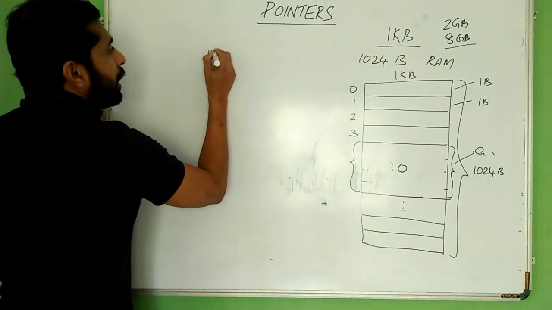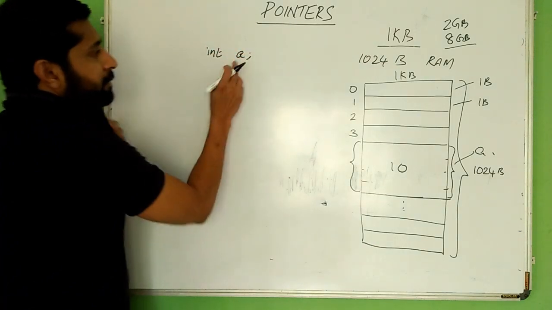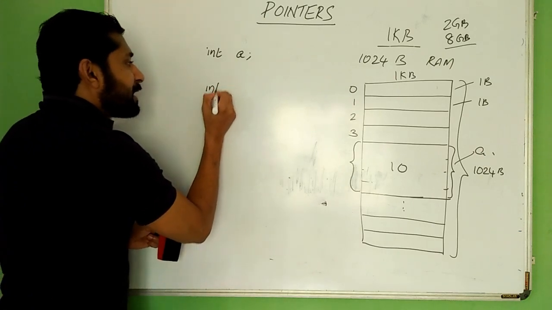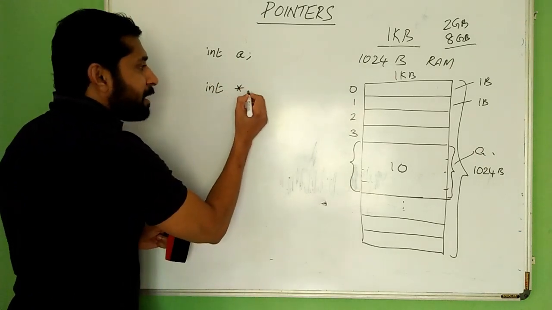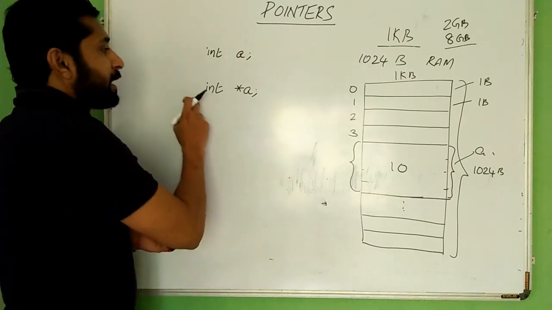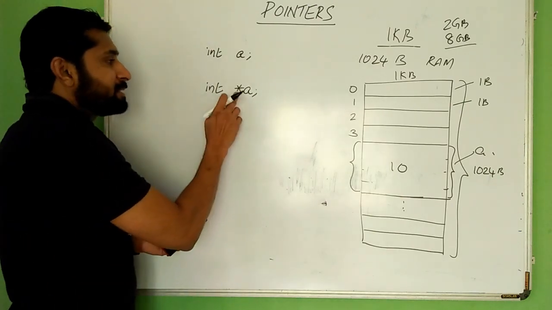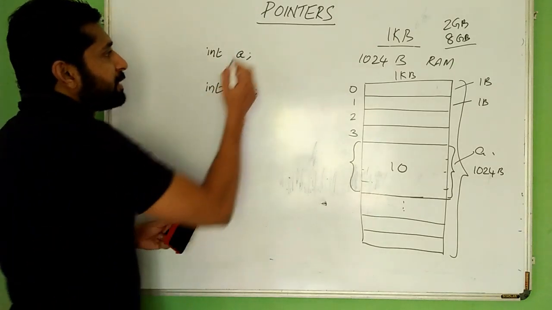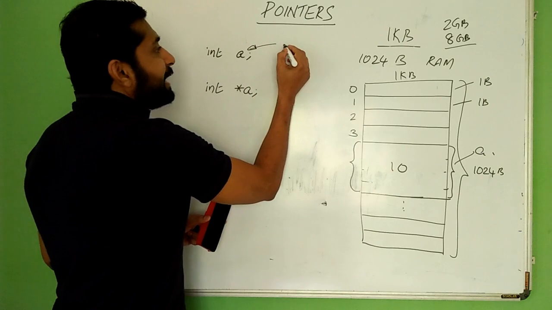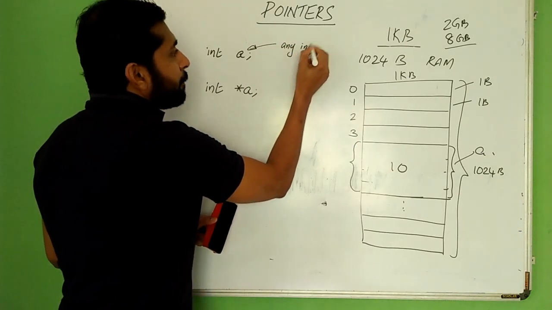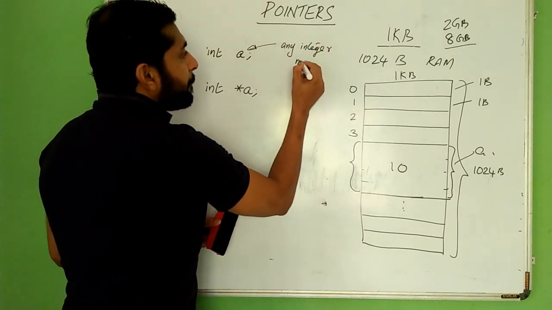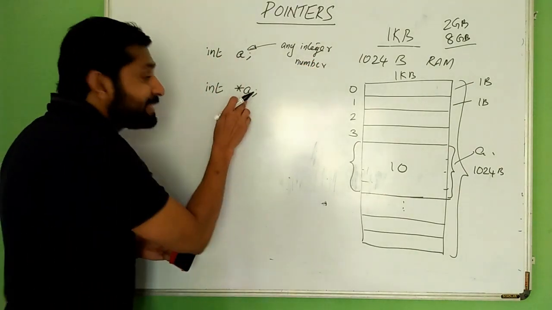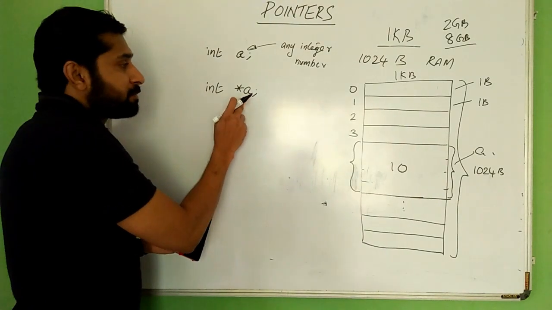We know int a is an ordinary variable. If we make a declaration like int star a, this a and this a are different. This a can store any integer number. But this a is something different.